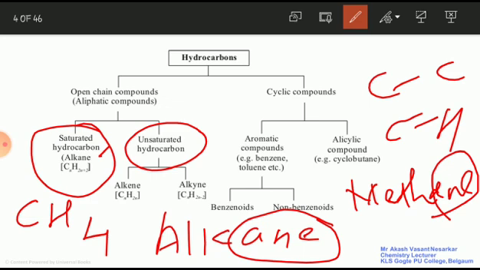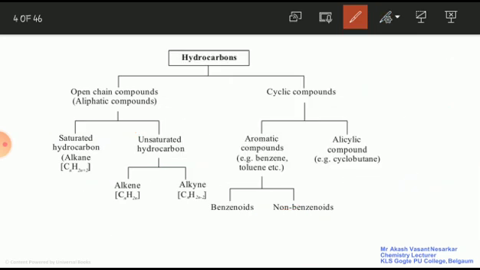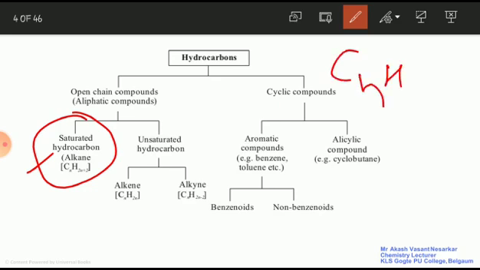So it should have carbon-hydrogen single bonds and carbon-carbon single bonds. Such compounds, where carbon-carbon single bonds and carbon-hydrogen single bonds are present, are called saturated hydrocarbons. The examples are alkanes, that is methane, ethane, propane, butane. And the saturated hydrocarbons have the general formula CnH2n+2.